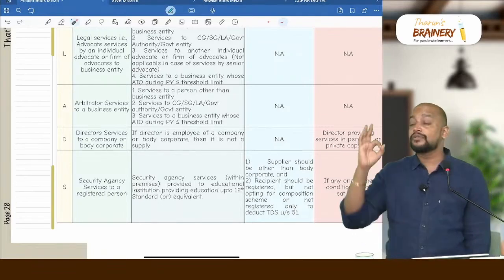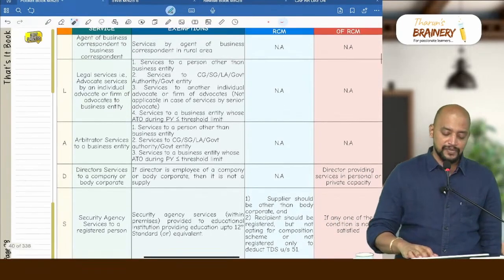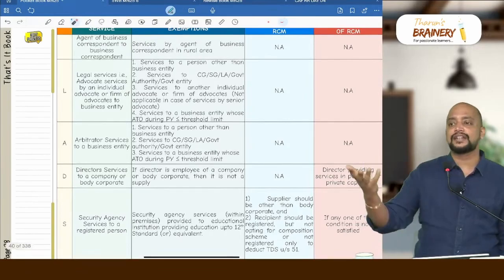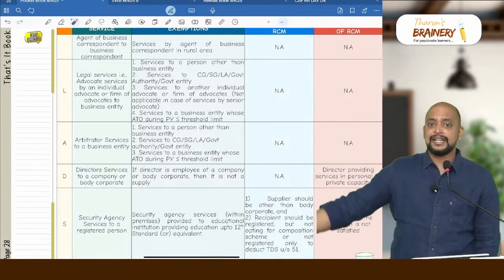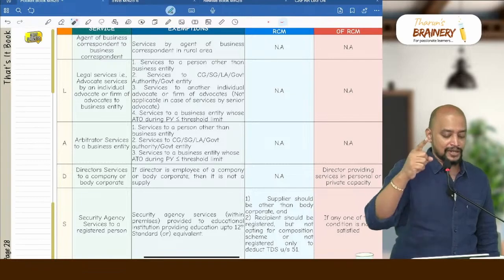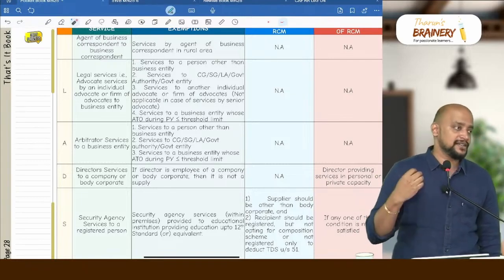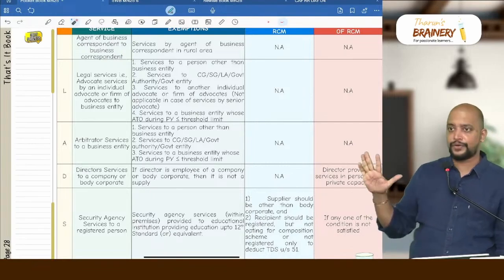it is exempted. However, out of these 4 exemptions, the second exemption, that is services to another individual advocate or firm of advocate, is not applicable to senior advocate. For senior advocate, exemption number 1, 3 and 4 will be applicable. And any condition for RCM? No. Non-applicability of RCM also we don't have anything.